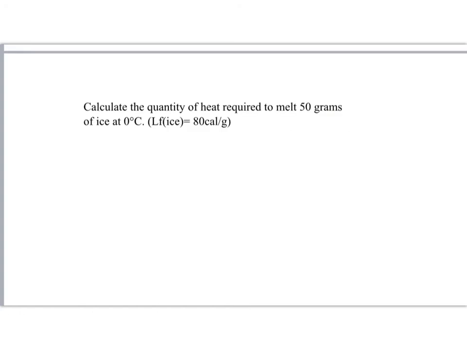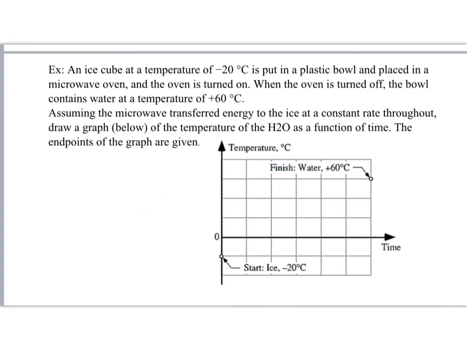Let's calculate the quantity of heat required to melt 50 grams of ice at 0 degrees centigrade. The heat is equal to m times LF, the heat needed to melt 50 grams of ice: 50 times latent heat of fusion, 80, which is equal to 4000 calories.